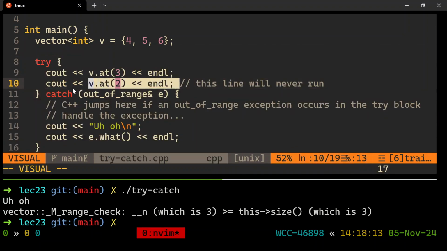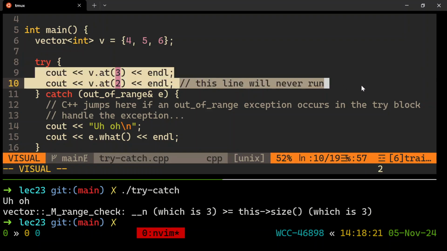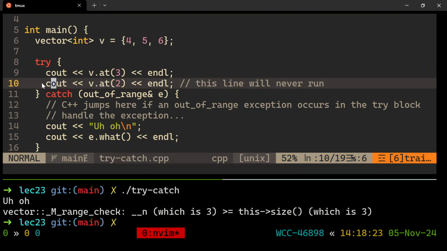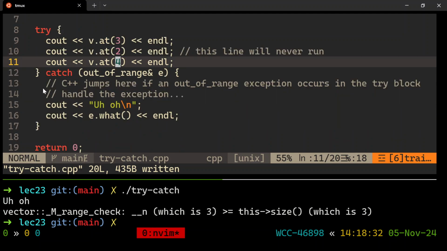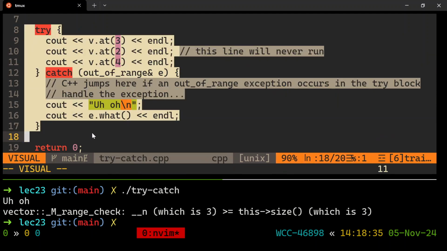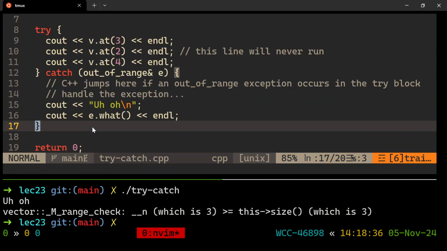So if you wanted to go to this good line, you'd have to put this whole thing in a loop somehow. Does that make sense? It's all bets are off the second an exception happens, and so it's never coming back to any further lines after an exception. Even if you have another line that will cause an exception, you'll never get there either. So the first exception happens, you jump to the corresponding catch block, and then the whole darn try catch is over. Okay, so that is the secret. That's what happens.